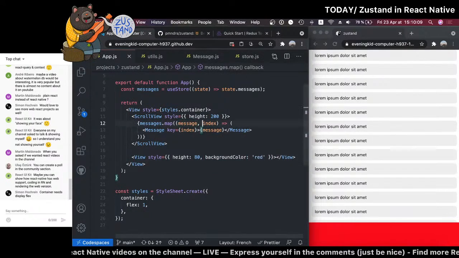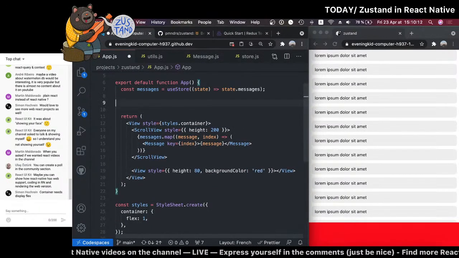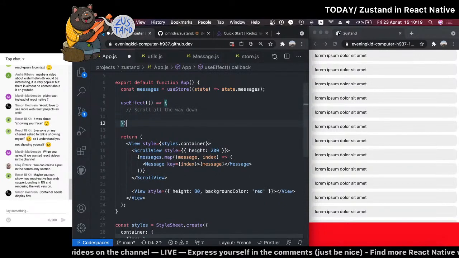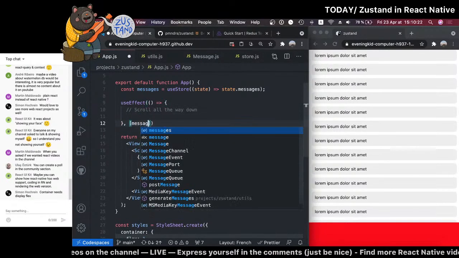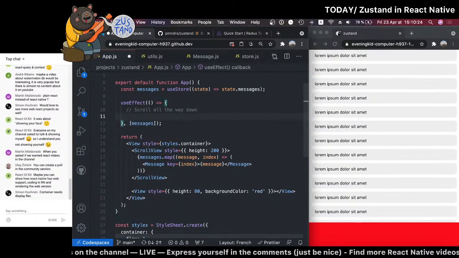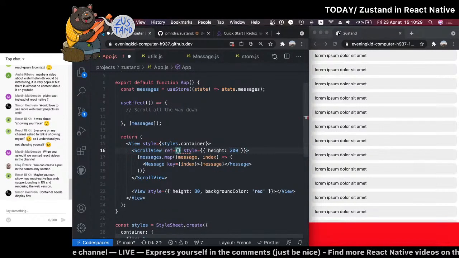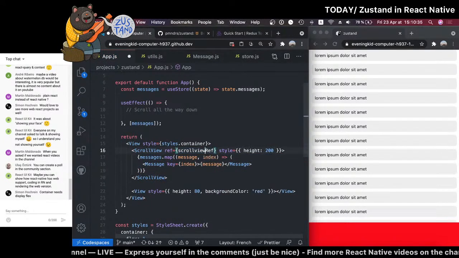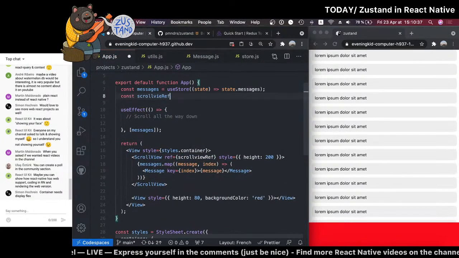So again, what I said earlier is that whenever we have messages that is updated, we should scroll all the way down. Okay, so this means that here we have dependencies with the messages, and we need to get a reference to the scroll view. So let's get it from here. Scroll view ref. Oh, misspelled this. Scroll view ref. Misspelled it again. And we're going to use useRef to get this here.